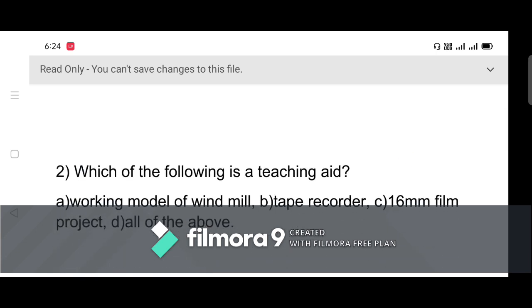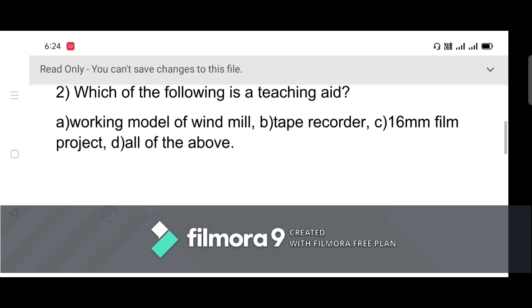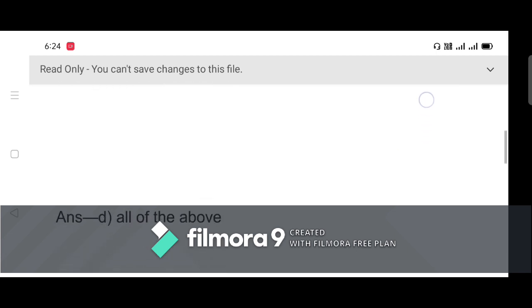Now move to question number 2. Which of the following is a teaching aid? Option A, working model of windmill, option B, tape recorder, option C, 16 mm film projector, and option D, all of the above. So the question is, which one is the teaching aid? And the answer of this question is option D, all of the above.